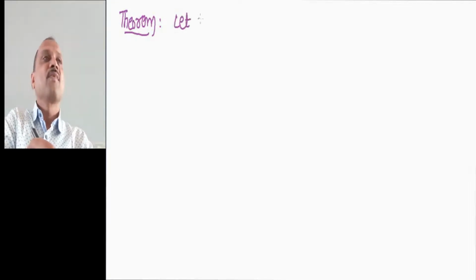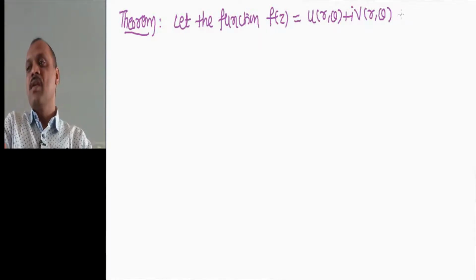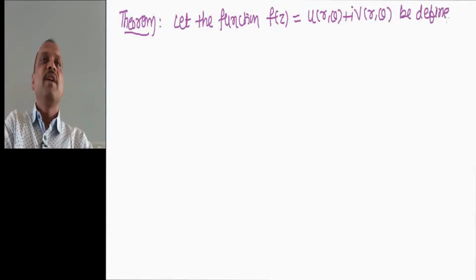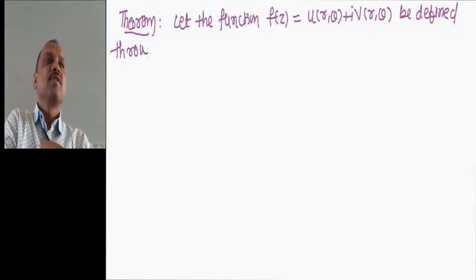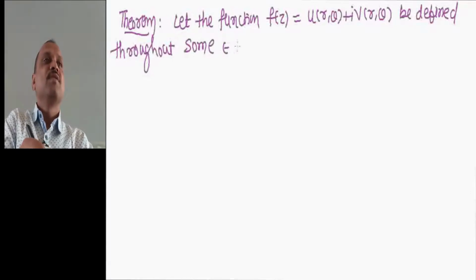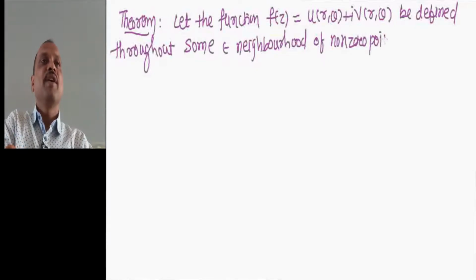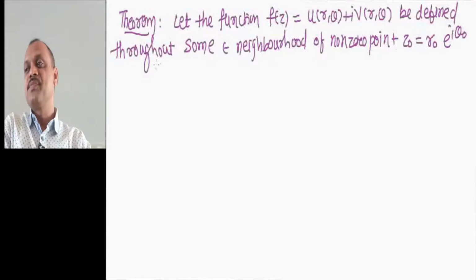Let the function f of z equal to u of r comma theta plus I into v of r comma theta be defined throughout some epsilon neighborhood of a non-zero point z0 equal to r0 into e raised to I theta 0,